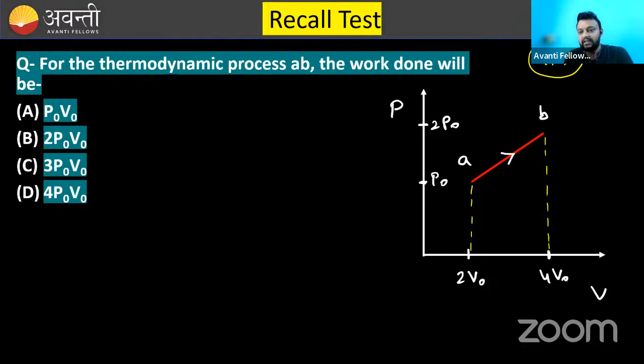If you were absent in the previous class, then you can also learn that if you have a PV curve, PV indicator diagram, then area under the PV curve with the volume axis gives the work done. Now you can see we have to calculate this area.